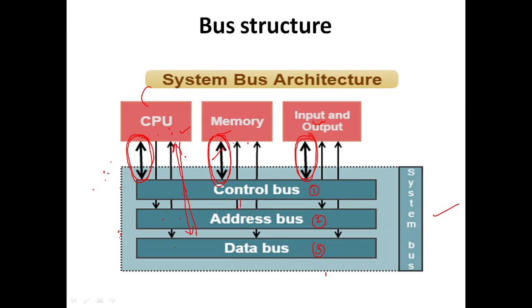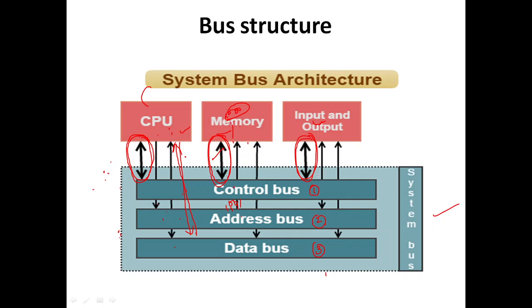The address bus to the memory, it was there. Why? Because the memory will not send anything to the address bus. From the address bus, we are going to search in the memory. Suppose I have specified address 1000, in the sense, that 1000 memory location in memory is what I am going to check. So here the line is from address bus to the memory.